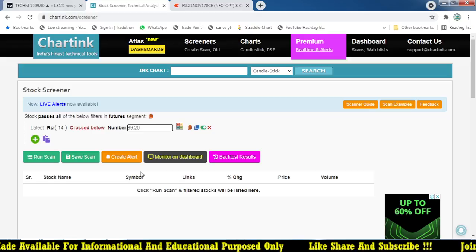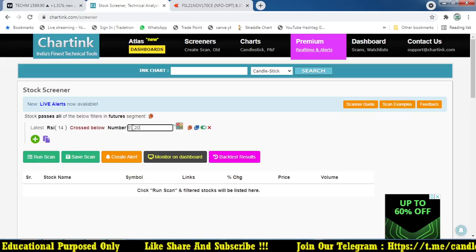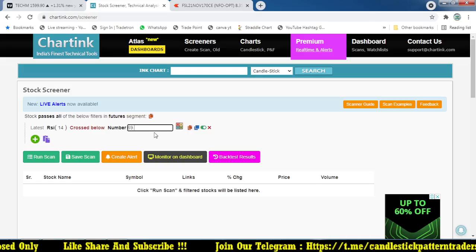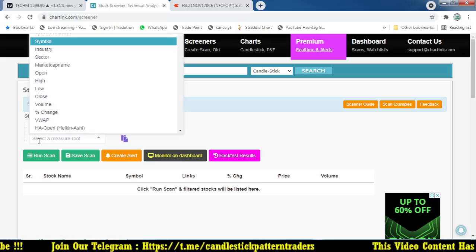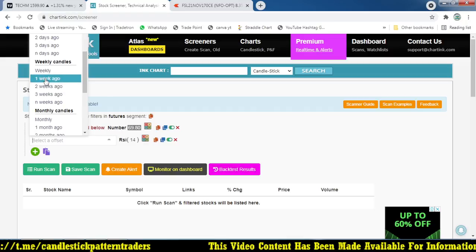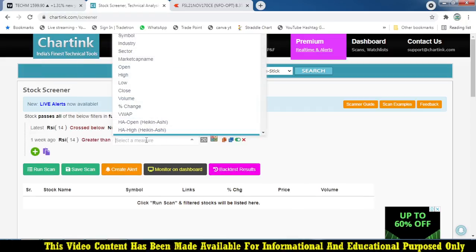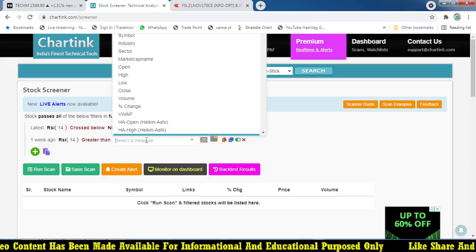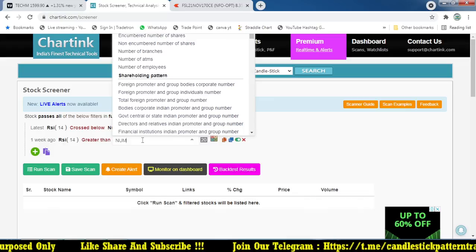RSI previously we were using 30 and 70. So here when the RSI is crossing below 69.8, the previous RSI, that is the RSI 1 day ago, that is, yesterday's RSI should be greater than 70. So when the RSI is trading near, over and above 70, most of the time it is taken as an overbought level, right? So here I'm going to take a number.